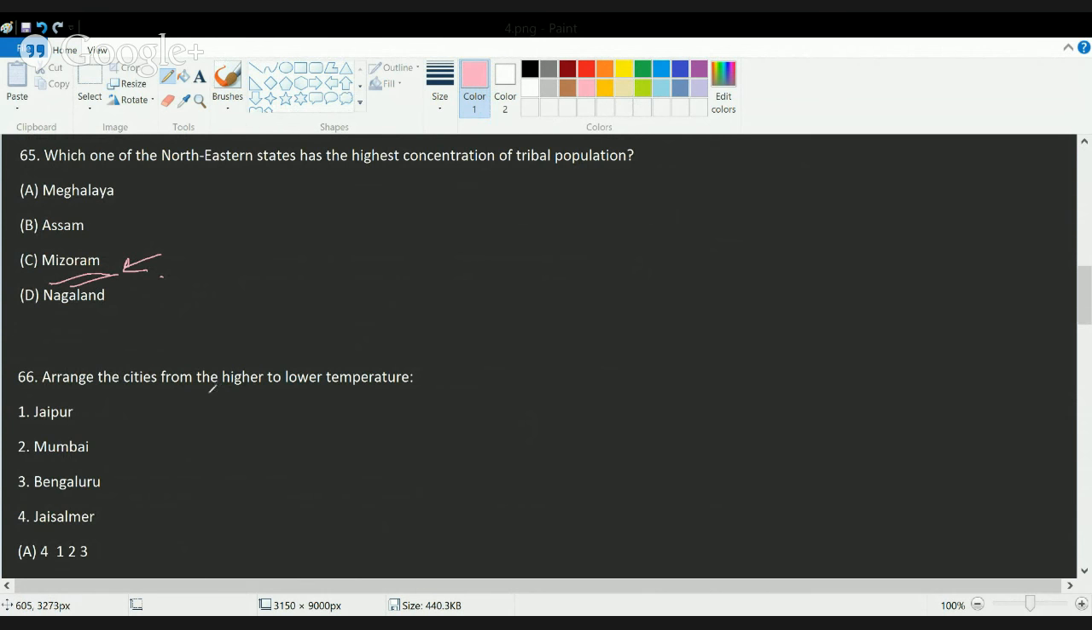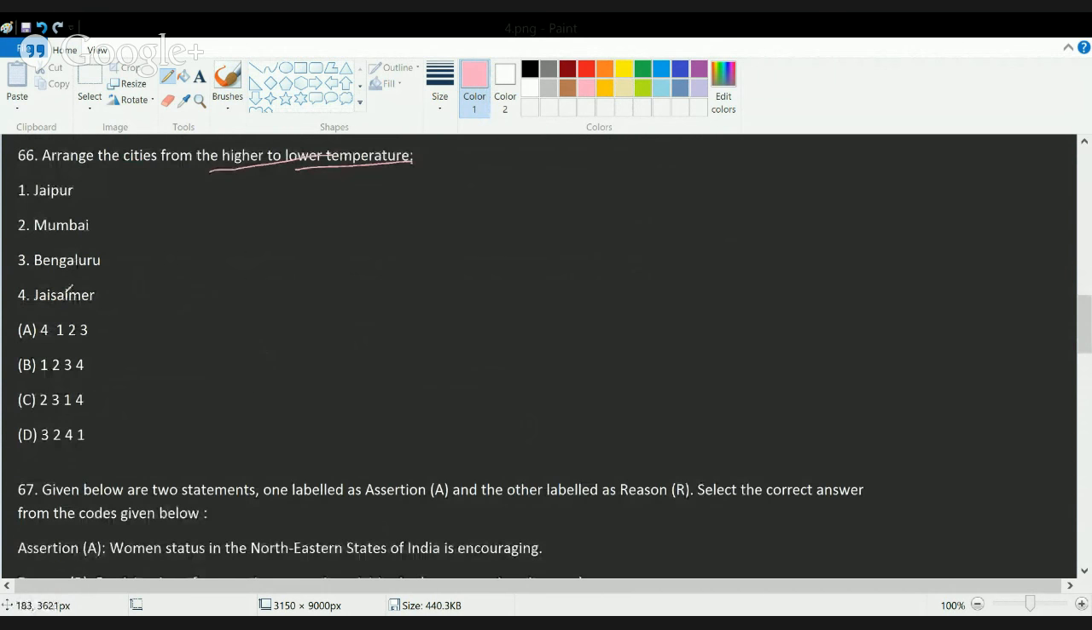The next question says, arrange the cities from highest to lowest temperature. So the highest temperature is found in Jaisalmer, followed by Jaipur, Mumbai, and Bangalore. Okay, so this would be the correct sequence of answers here. So this is based on your mere general knowledge about the region.